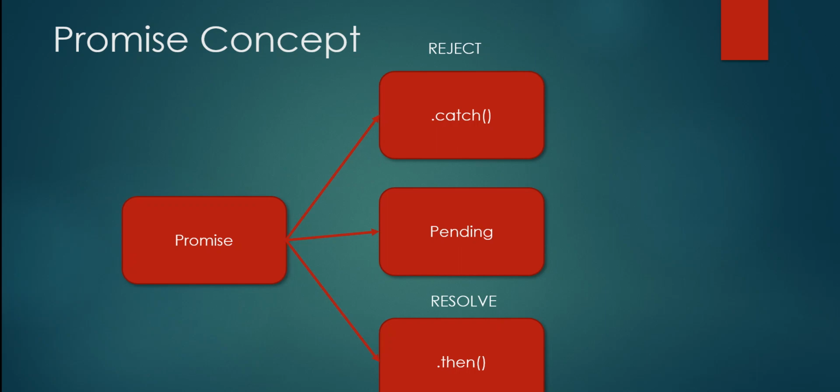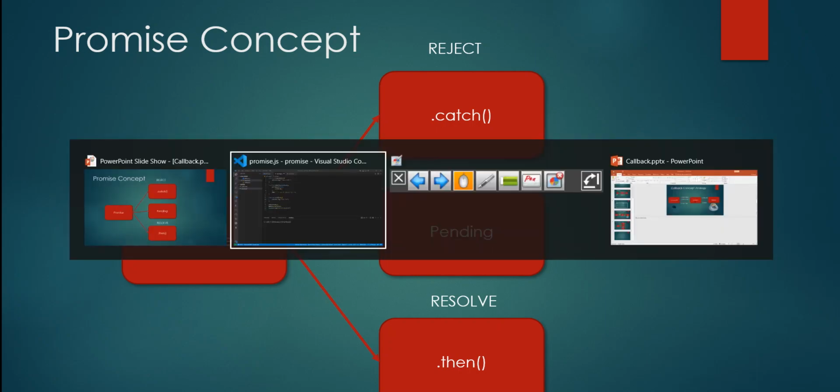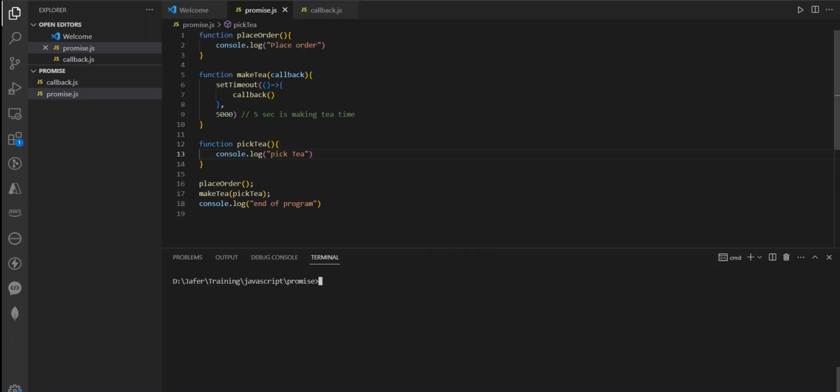Now, let's see how to simulate the same tea scenario with the promise. Okay, if you recall this tea scenario, I think we place the order. We have the long running process of making the tea, and once the tea making is completed, the callback was called with pick tea, and the customer used to pick the tea.